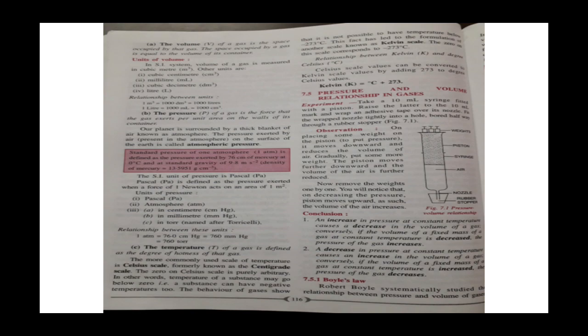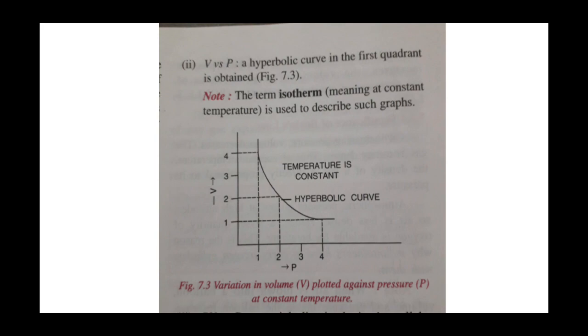So he described the behavior in the form of a law known as Boyle's law. According to Boyle's law, the volume of a given mass of dry gas is inversely proportional to its pressure. That means when pressure increases, volume decreases, or when volume increases, pressure decreases, at constant temperature. Okay, this is Boyle's law.